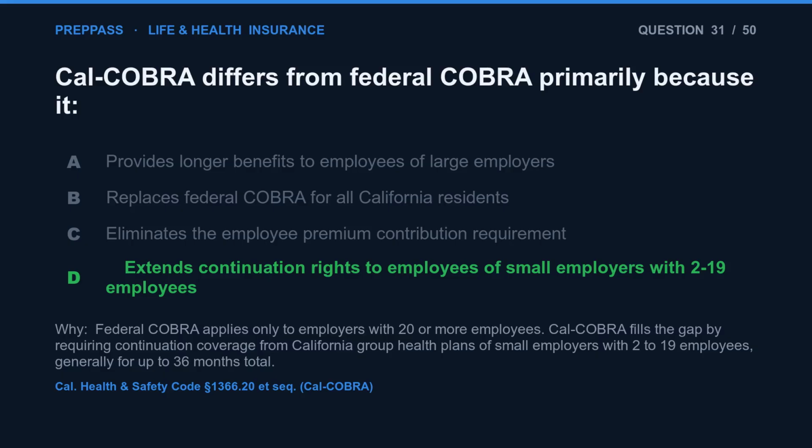The correct answer is D. Federal COBRA applies only to employers with 20 or more employees. CalCOBRA fills the gap by requiring continuation coverage from California group health plans of small employers with 2 to 19 employees, generally for up to 36 months total.